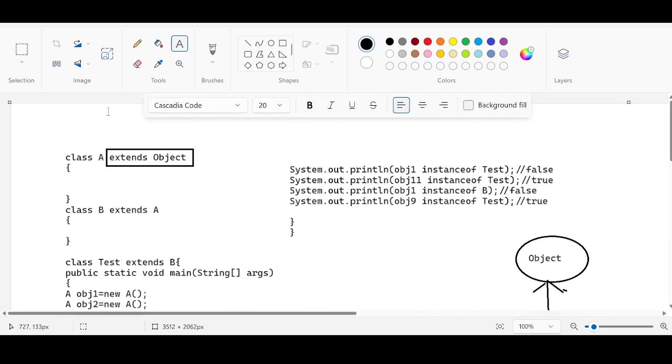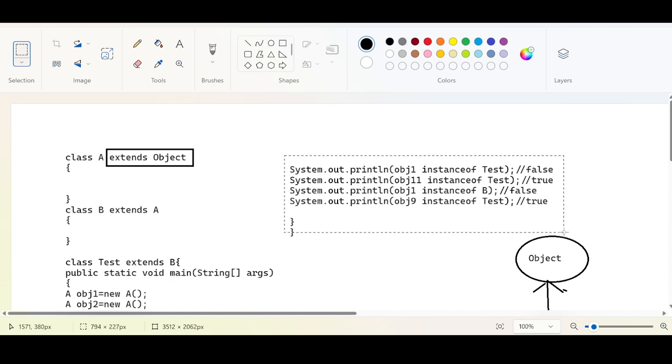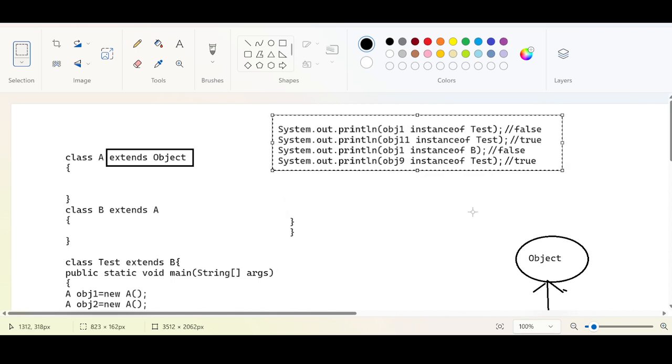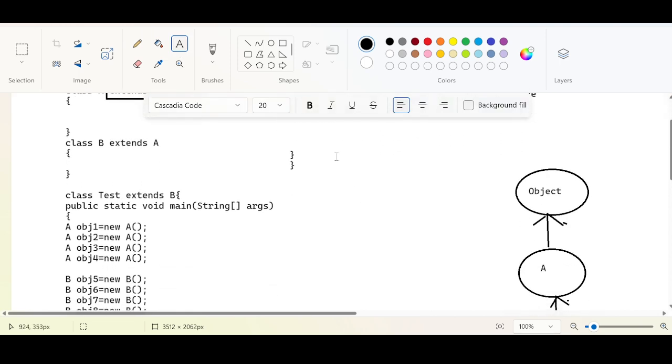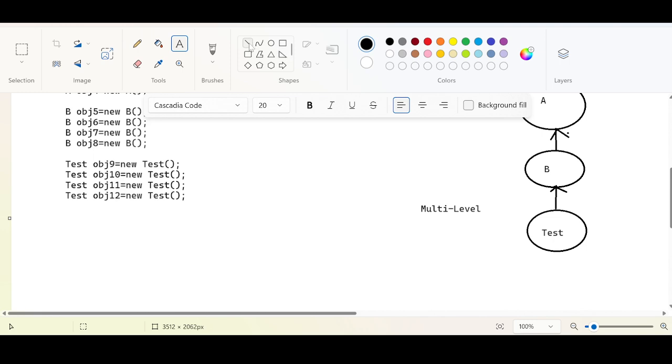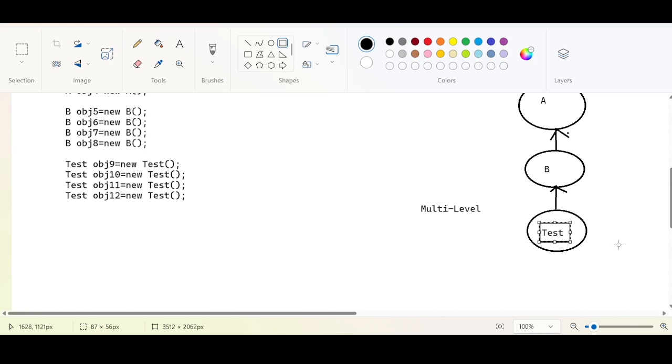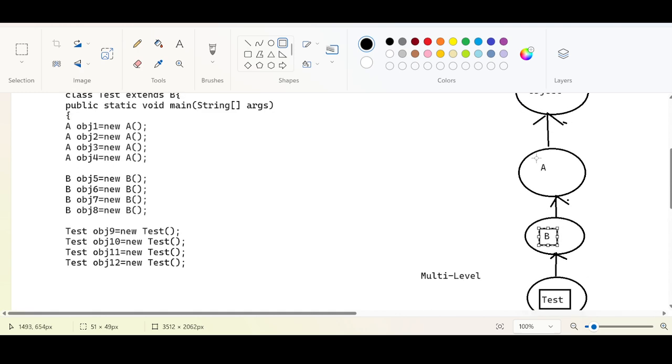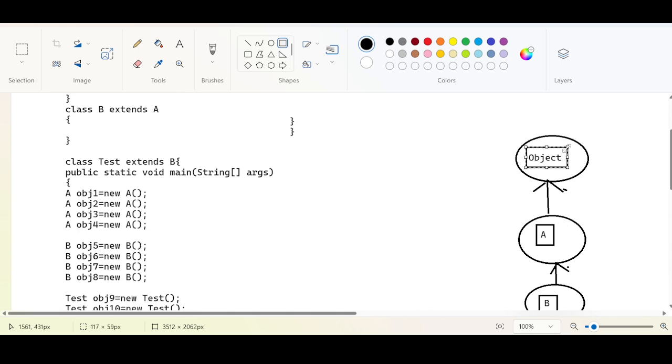Okay. So now, every time you try to use this instanceof operator, you see specifically obj1. We are trying to check instanceof Test. But remember one thing: whenever you create an object, this is the parent class. So this Test class is the base class. Test has B as a parent, but according to Test, A is the parent, B is the grandparent, and Object is the great grandparent.